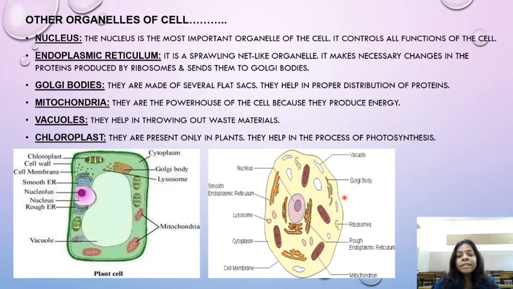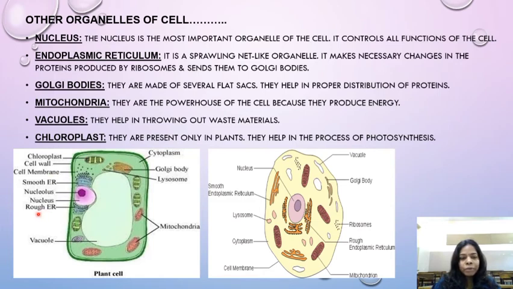This is plant cell. This is animal cell. It is the most important organelle of the cell. It controls function of the cell. Yes. It is like the brain of the cell, children. Endoplasmic reticulum. It is a sprawling net-like organelle. It makes necessary changes in the proteins produced by ribosomes and sends them to Golgi bodies.